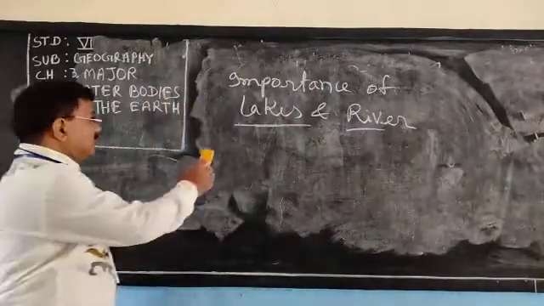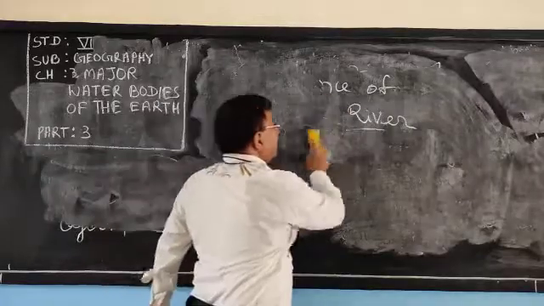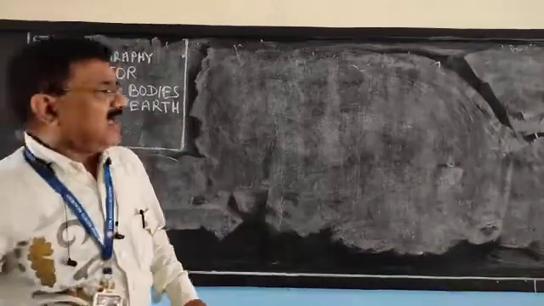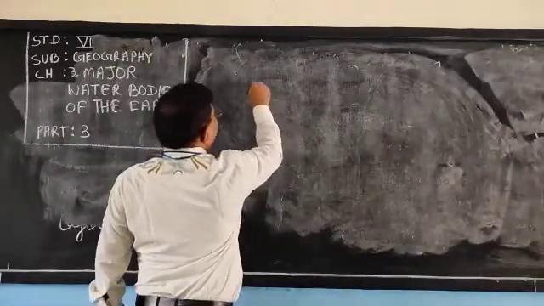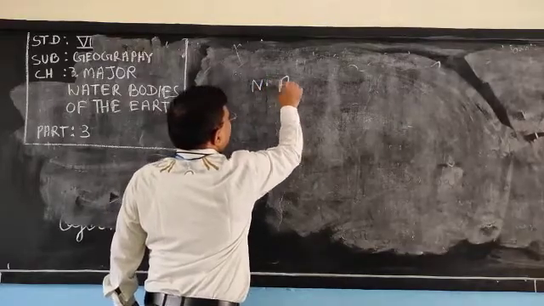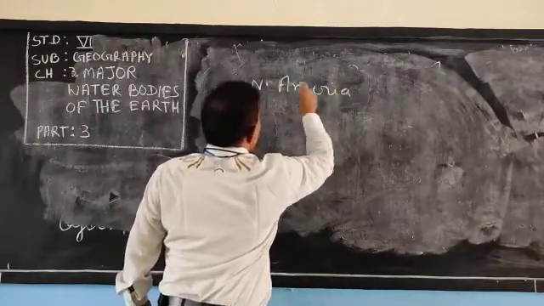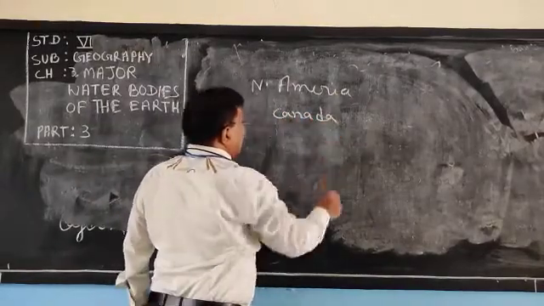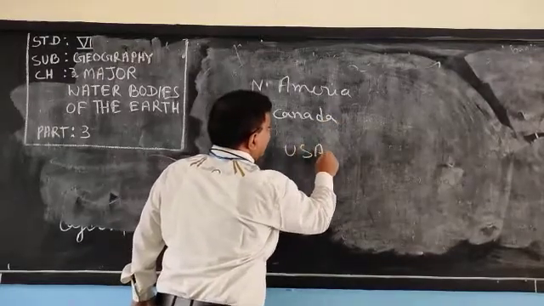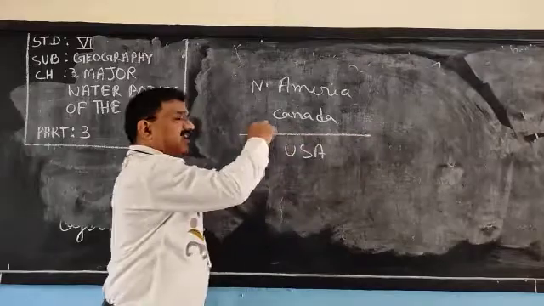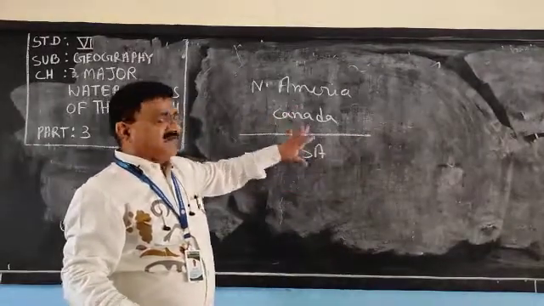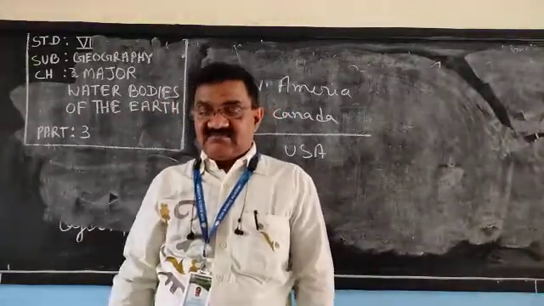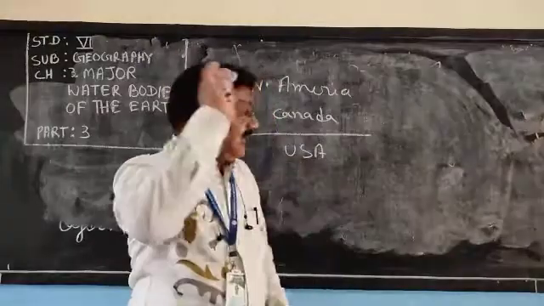And very important to know, if you study North America in detail, North America is a continent. Here is a country Canada, and here is a country USA, and just on the border of Canada and USA, between Canada and USA, many lakes are there, or you can say Great Lakes are there.